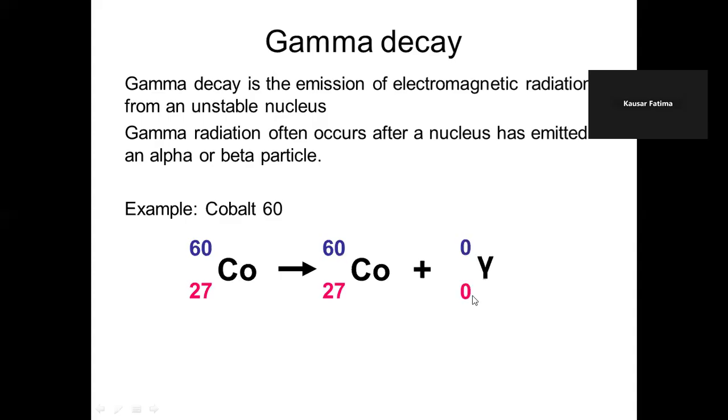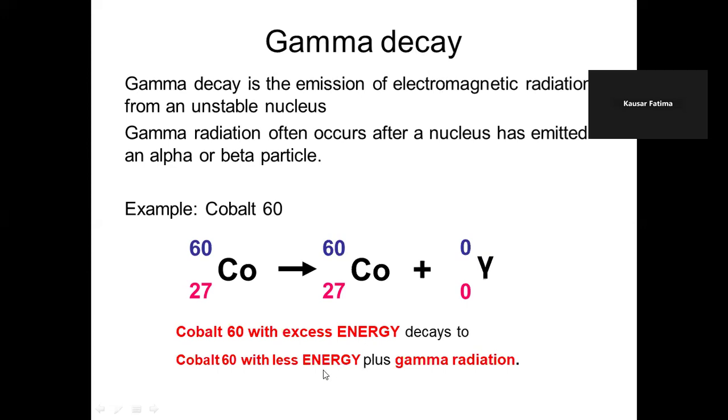And some of the energy will appear in the form of the kinetic energy of this gamma. Gamma radiation will have energy, and so cobalt-60, which is produced after gamma decay, has less energy than the parent. This is the daughter and this is the parent. Cobalt-60 with less energy plus gamma. Gamma is also energy.